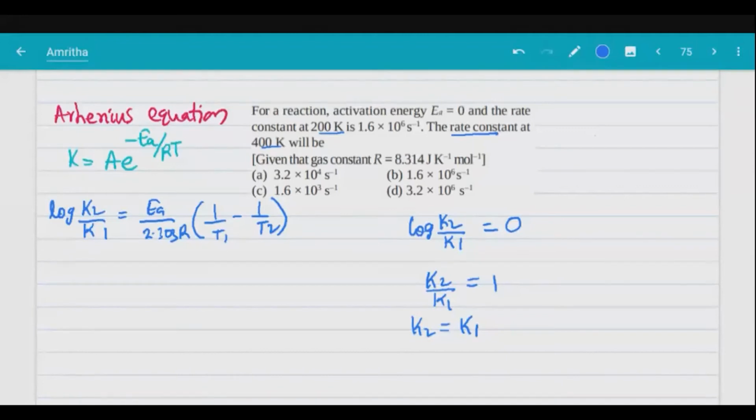For every 10 degrees Celsius, for example from room temperature 25 degrees Celsius to 35 degrees Celsius, rate will increase 2 times. For many reactions, every 10 degrees Celsius or 10 Kelvin change in temperature, delta T, the rate increases 2 times for most reactions.